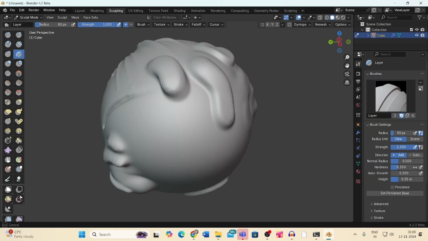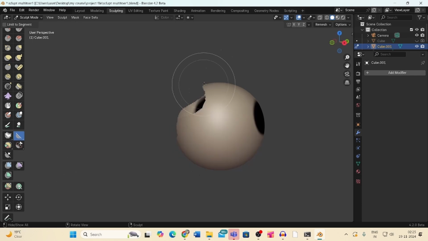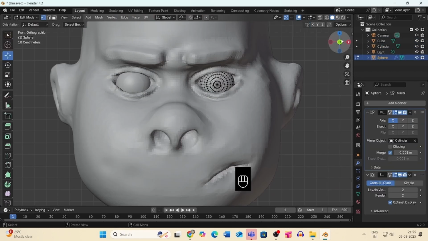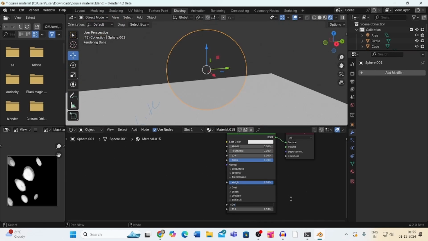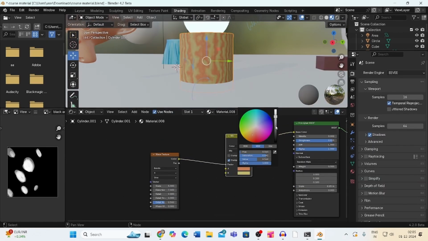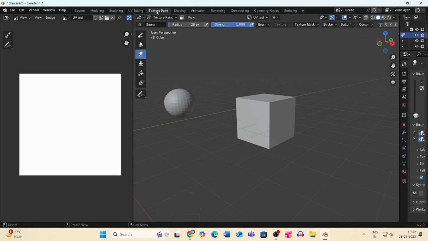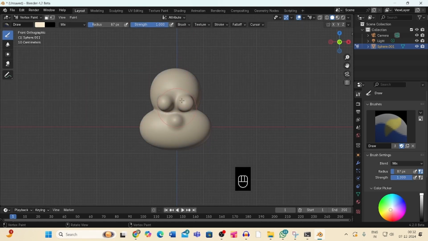In chapter 3, we'll talk about sculpting. You will dive into Blender's sculpting tools and start creating organic shapes, characters, or stylized forms with an artist's touch. In chapter 4, we'll dive into materials, textures, and painting. You will learn how to apply materials. You will learn about UV unwrap, use textures and vertex paints, and bring life and detail to your model.